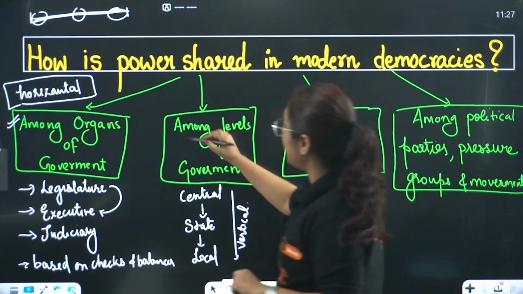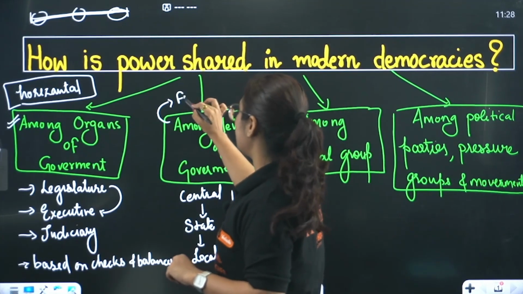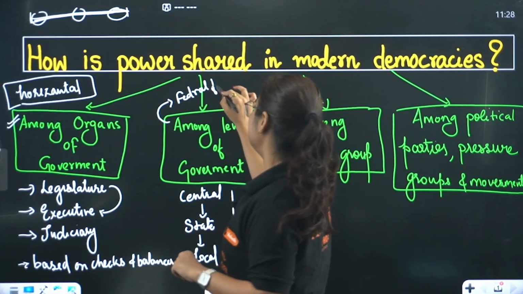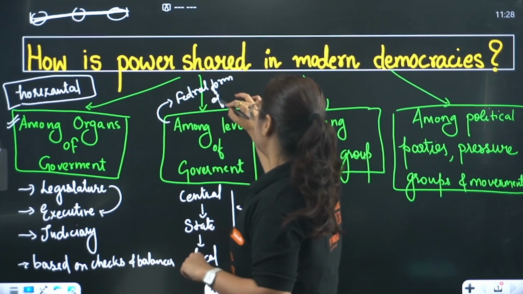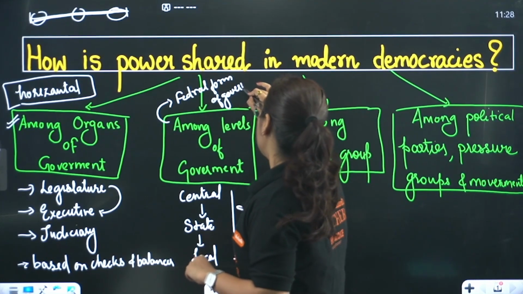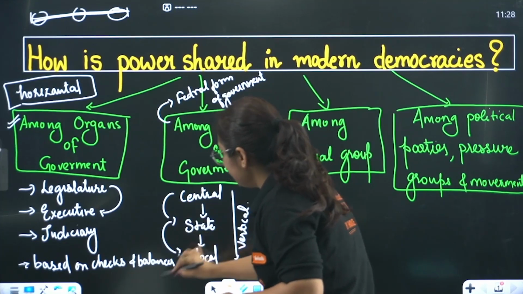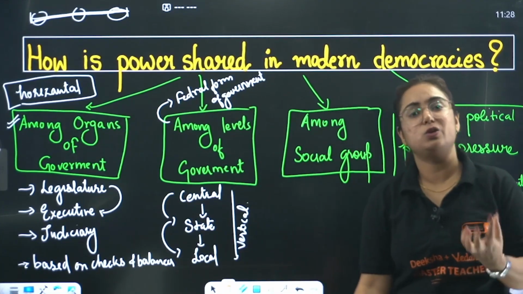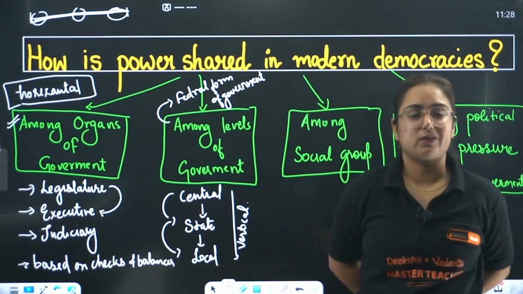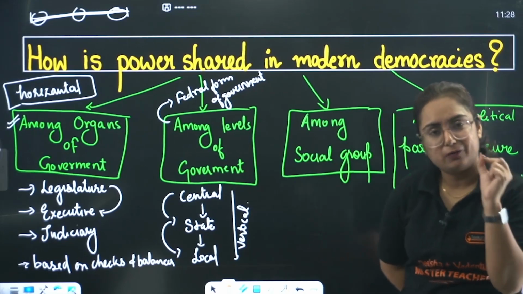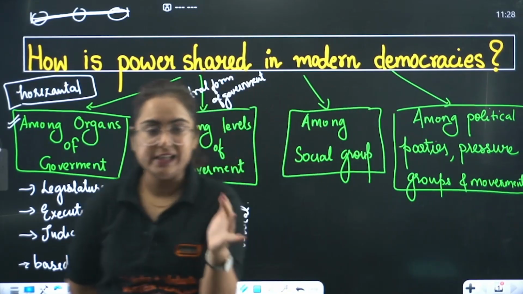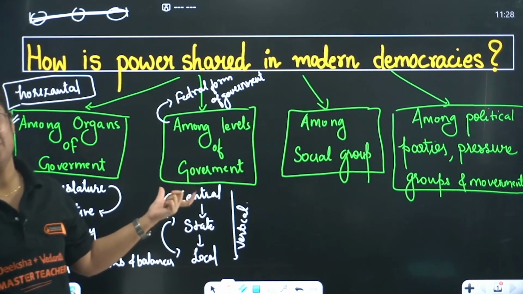Yes. Bacha, do you know that this is known as the federal form of government in civics? This is known as federal form of government when power from a central authority is shared with its other constituent units. This is known as federalism, or this is known as federal form of government. Now you are clear with the second level of government.